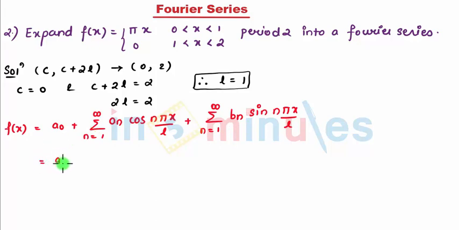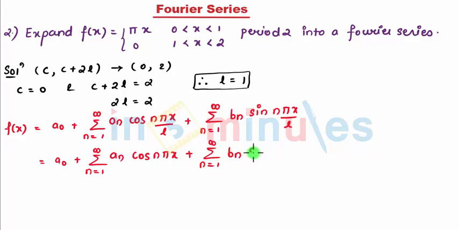This series I can write as a0 plus summation n equal to 1 to infinity an, our L is nothing but 1, so this comes to be cos n pi x plus summation n equal to 1 to infinity again bn sin n pi x. So this is my f of x.